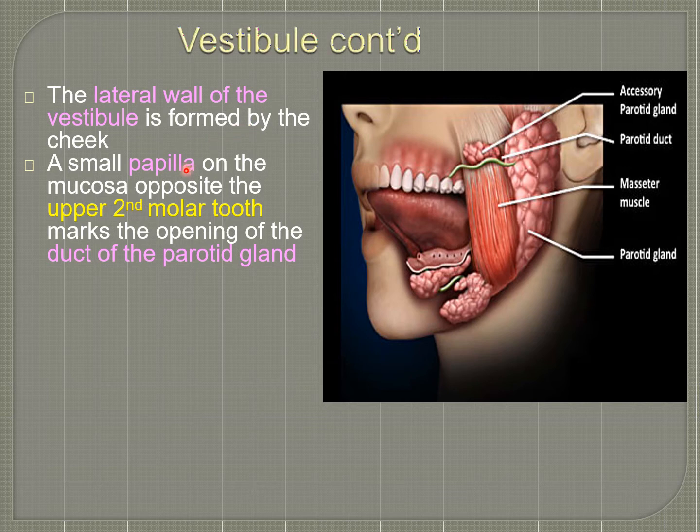There is a small papilla on the mucosa opposite the second molar teeth. This is the second molar tooth, and here there is a papilla into which the duct of the parotid gland opens, and that papilla is called the parotid papilla. This is the parotid gland. This is the parotid duct. It opens into the parotid papilla opposite the second molar teeth in the vestibule.